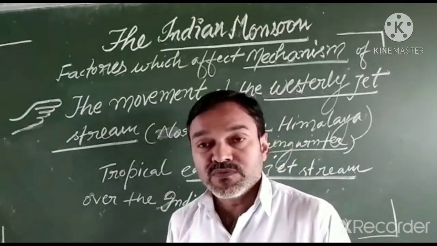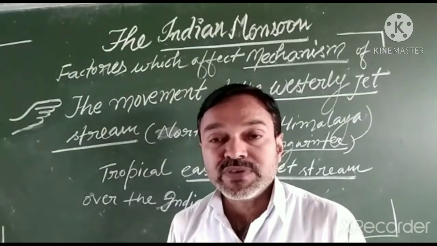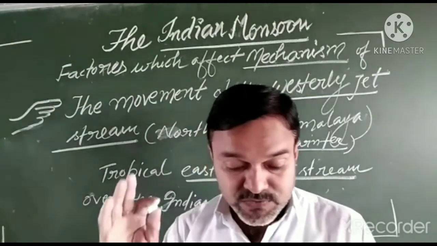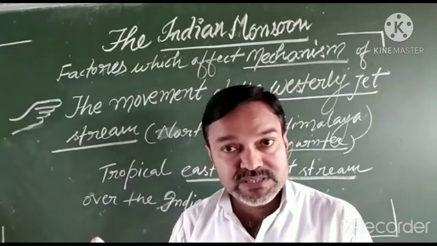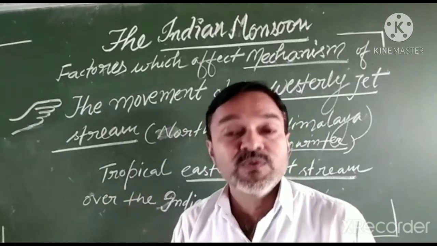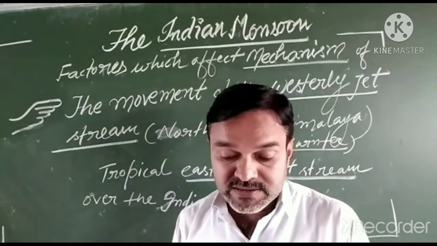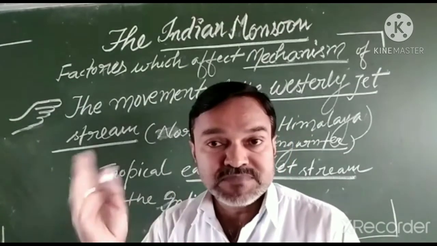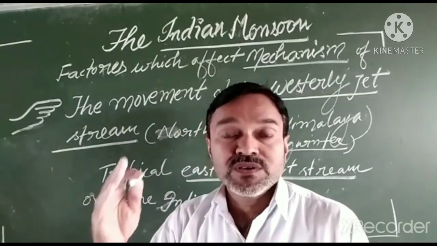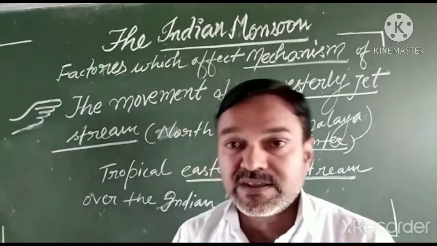In this way, today we conclude this topic regarding those factors which determine the mechanism of monsoon. During the next class, we will again focus on the intertropical convergence zone, because one paragraph is given, and also on El Nino, La Nina, ENSO, etc. Thereafter we will move on to different types of monsoon, like retreating monsoon and advancing monsoon, which are also known by different names. We will discuss them in the next video during the next class. Thank you.